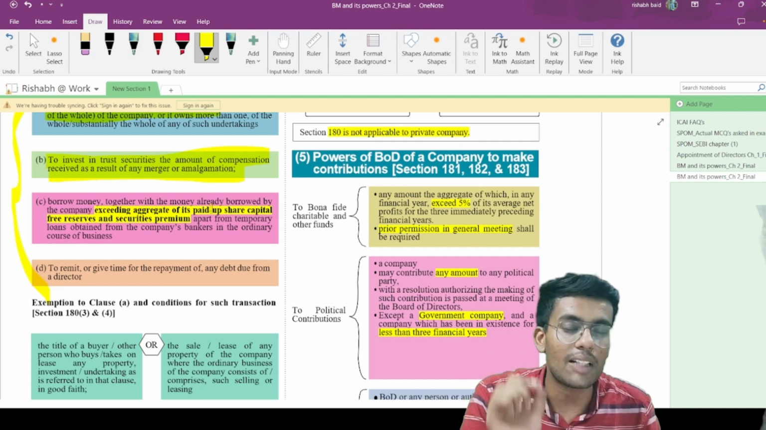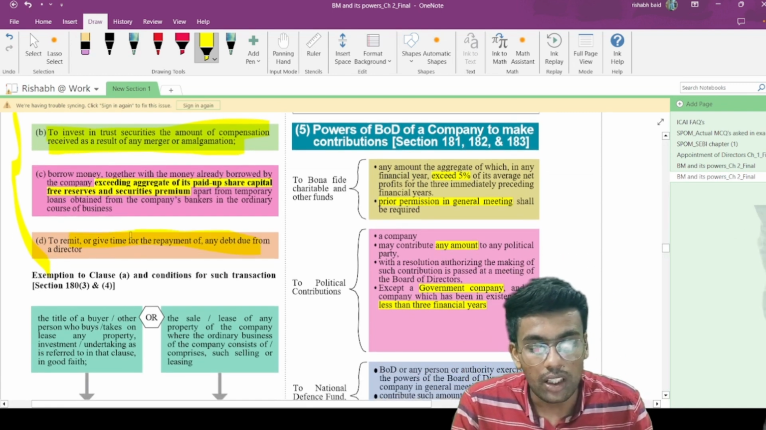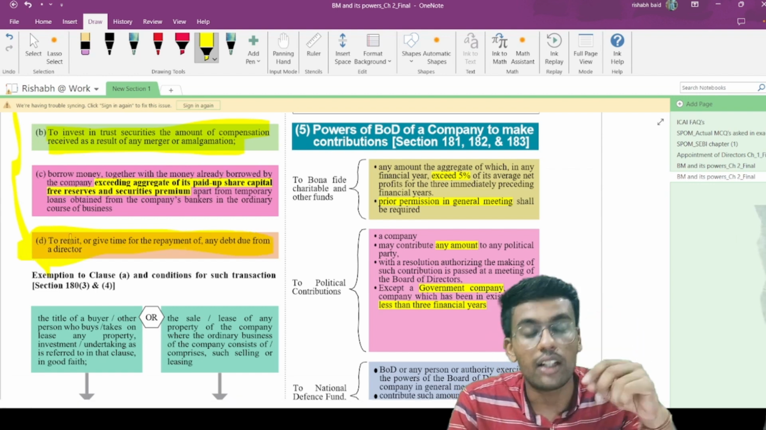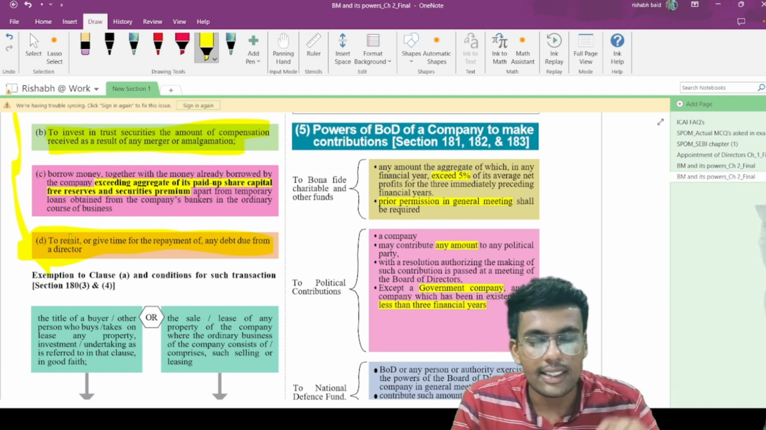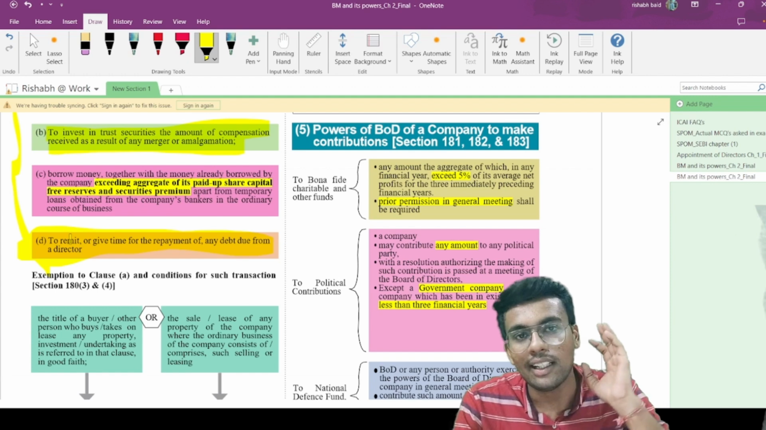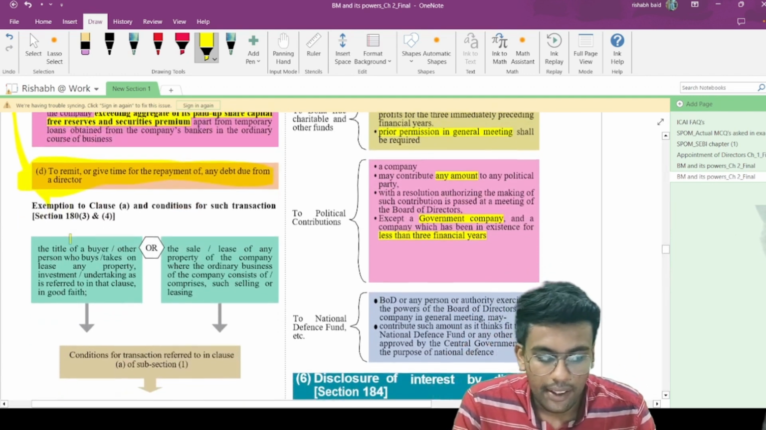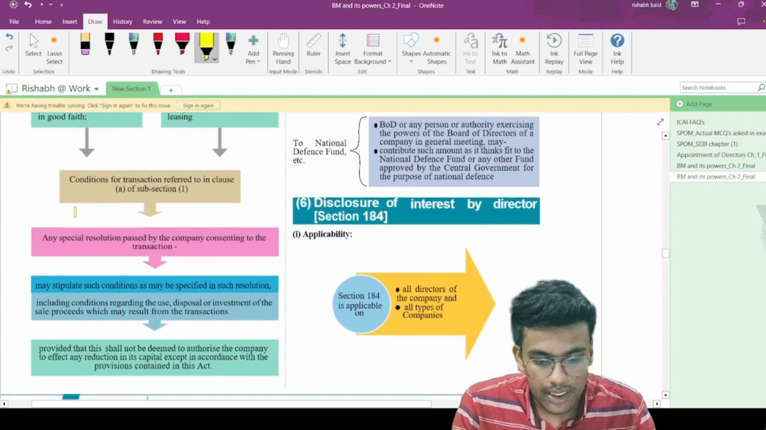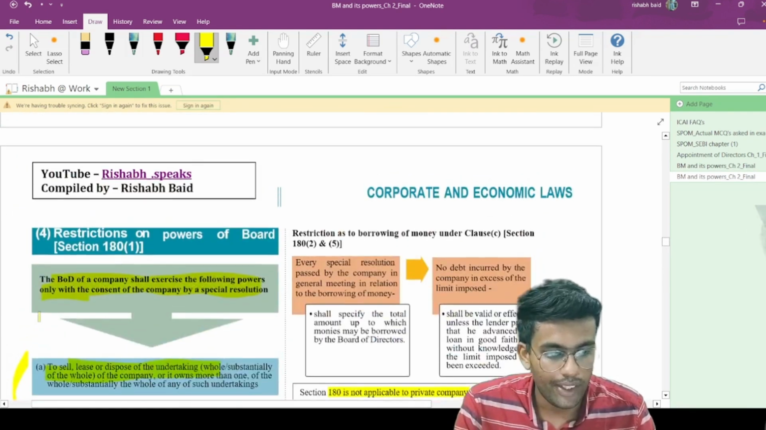the company is required to mandatorily pass a special resolution. And to remit or to give time for the payment of any debt due from the director: if you are going to allow more time to the director in respect of debt due from the director, in such case also you are required to mandatorily pass the special resolution in the meeting. Okay, you can read the rest on your own. Any special resolution passed by the company consenting to the transaction may stipulate conditions. This one is very simple to understand.